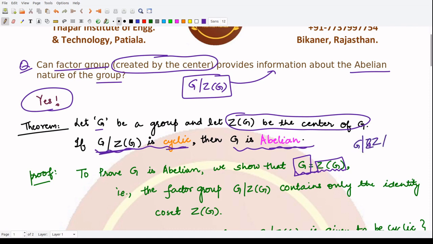then what all cosets, what all members do we have for this factor group, right? This G by Z(G). So what all members would be there, because if you are taking this to be G only, we know G by G contains only the identity element within it, the identity coset within it, right? So this factor group also would contain only the identity coset, and that is Z(G).